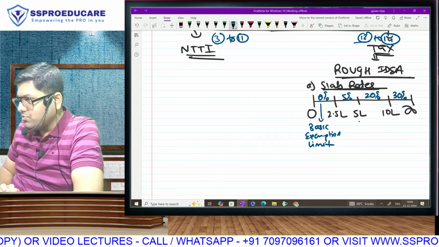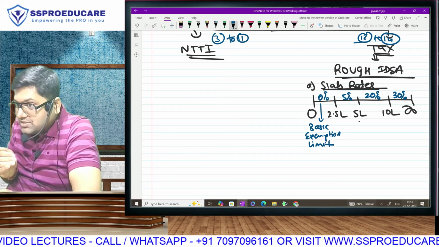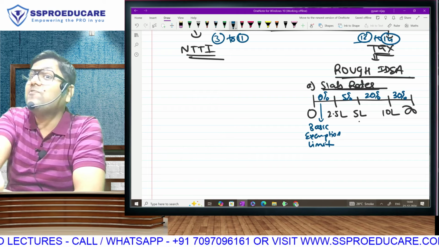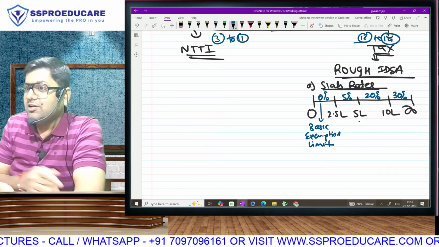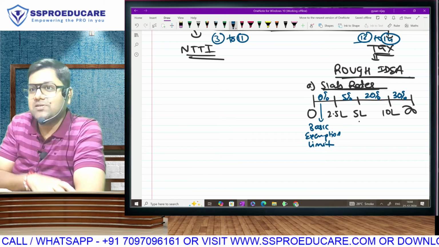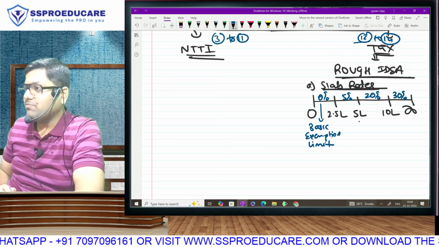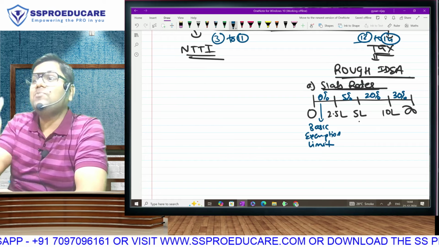Don't let 30 come to you. Keep your profits less than 10 by showing expenses. Don't worry, money is not going anywhere because we are paying only our family members. Sir, but for the family member who is receiving, it will be income. But first it will be 0%, then it will be 5, then after 5 lakh, it will become 20. So don't pay anybody more than 10 lakh.